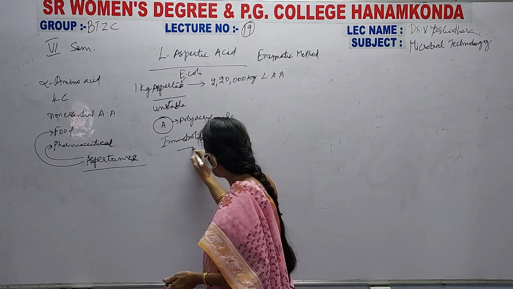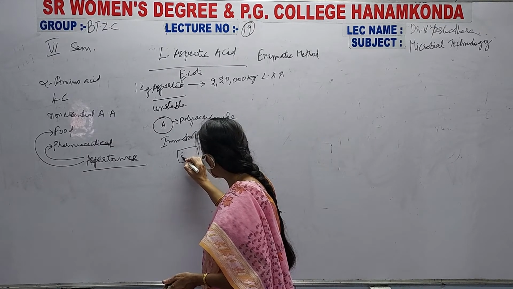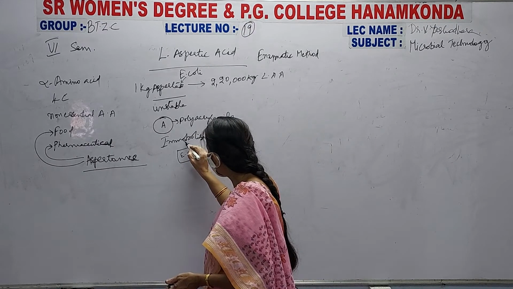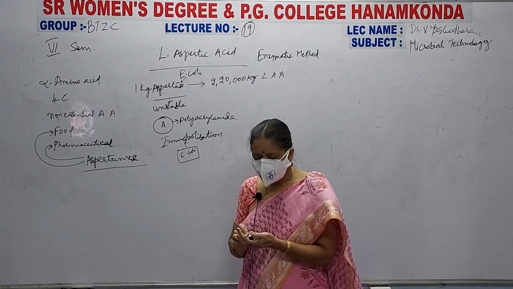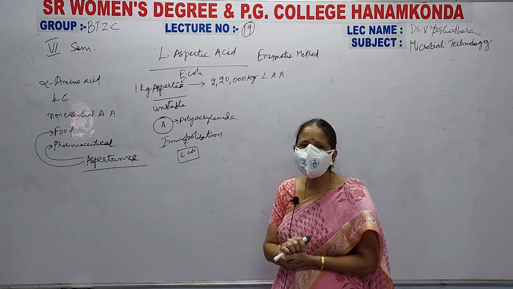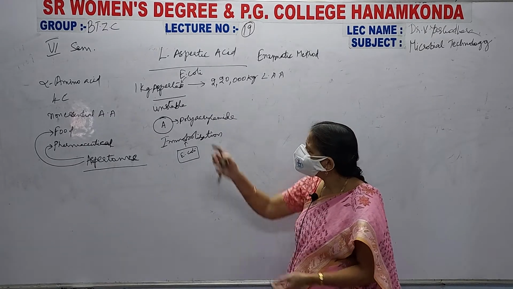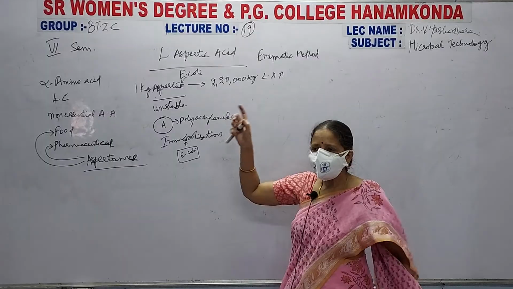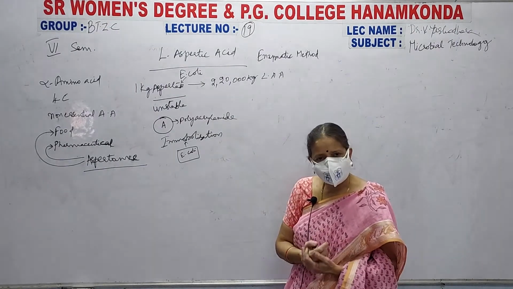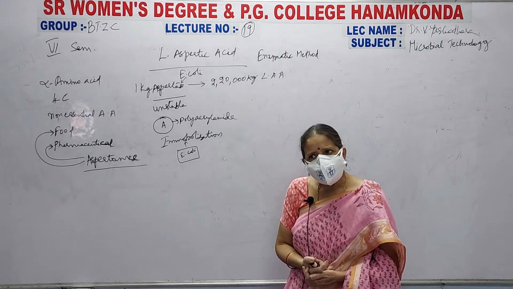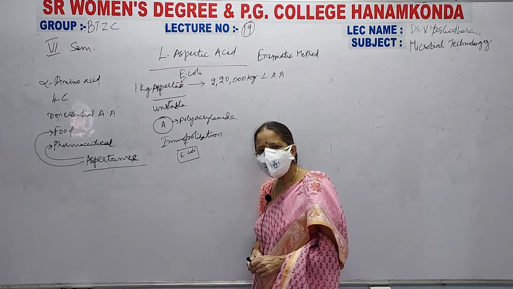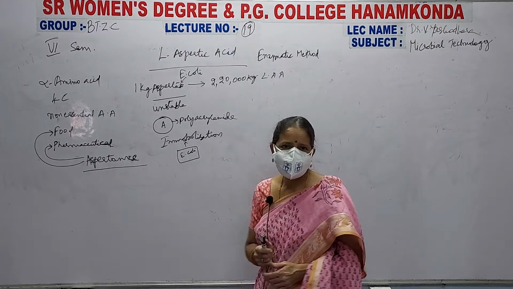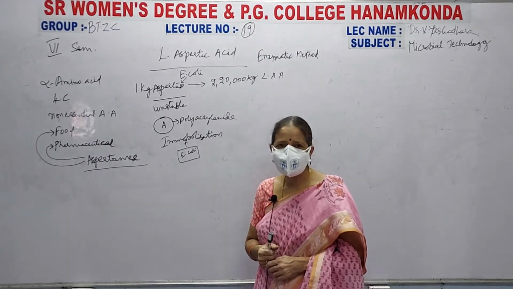So the entire E. coli cell is immobilized. E. coli cells are taken and these E. coli cells are immobilized because these E. coli cells synthesize your aspartase enzyme. So the E. coli cells extract aspartase enzyme. So the entire E. coli cell is immobilized in polyacrylamide gel and it is loaded into the fermenter for the production of your L-aspartic acid.